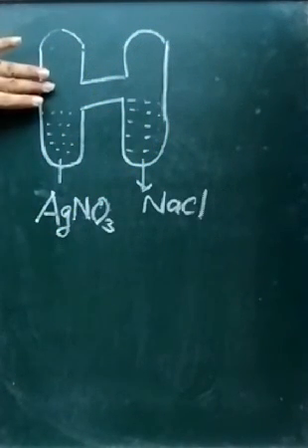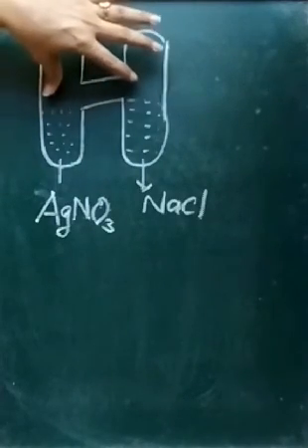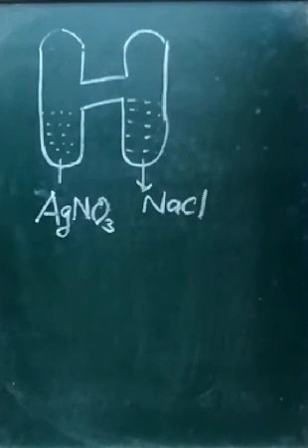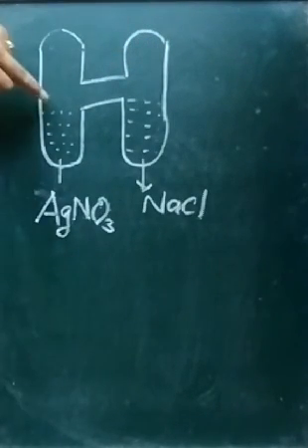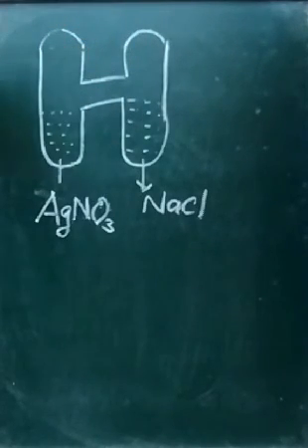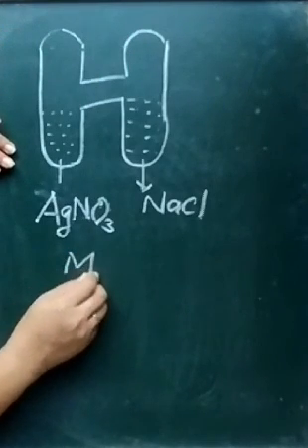Now what we have seen, he took the weight of this S-shaped tube. Whatever weight was there before mixing the two solutions, let the mass be m.